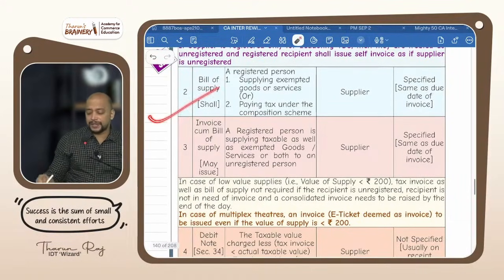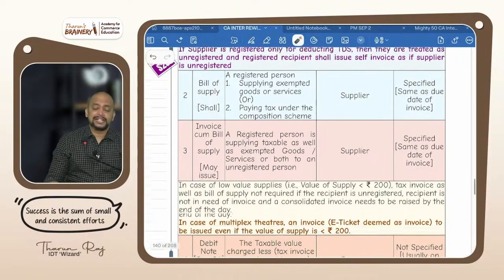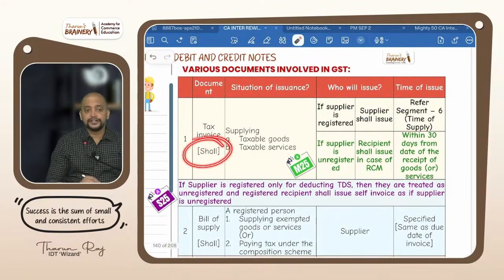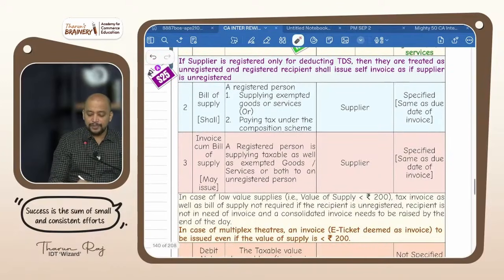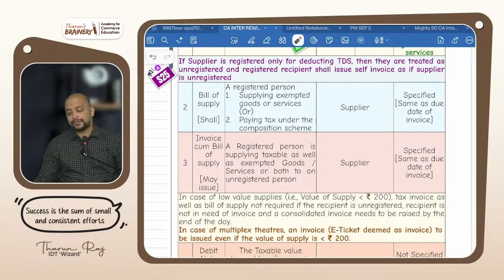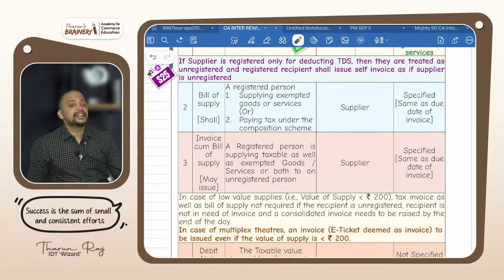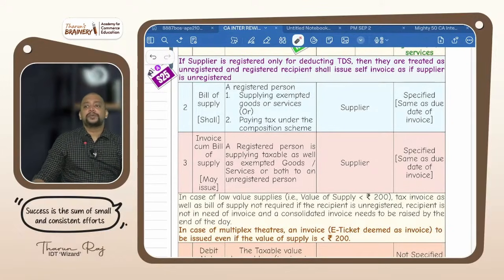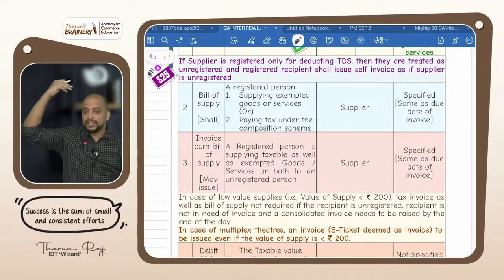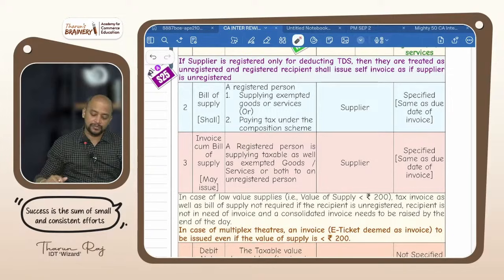Then, bill of supply. And invoice is mandatory or optional? Mandatory. The word used is "shall". Same way, bill of supply. Again the word used is "shall". In which case bill of supply? A registered person making exempted supplies or a person opting for the composition scheme. Mandatory, yes. They have to give a bill of supply. Time limit, same time limit. Whatever the time limit of tax invoice, the same time limit.